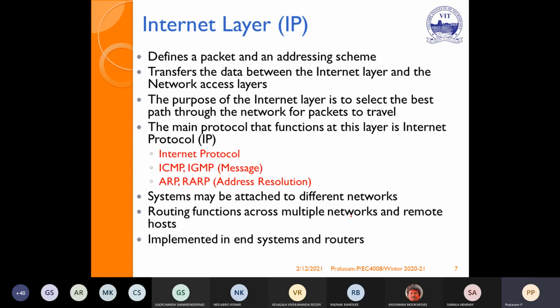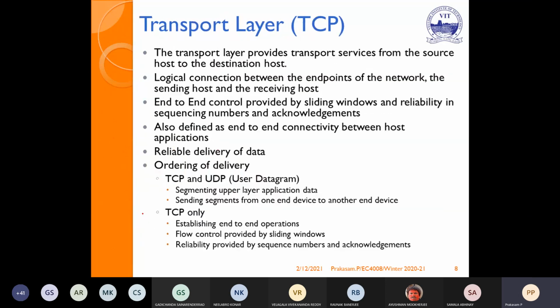Then if we move to the internet layer, the same as the network layer, it defines the packets and addresses. It transfers the data between the internet layer and the next layer. Then it takes care of assigning IP addresses and connecting with different networks. All these things it is taking care of. The same function as in the OSI model.